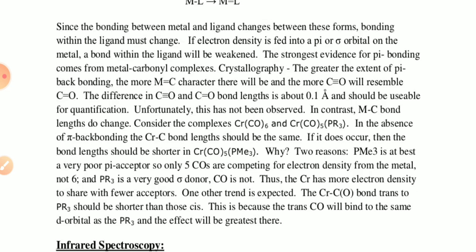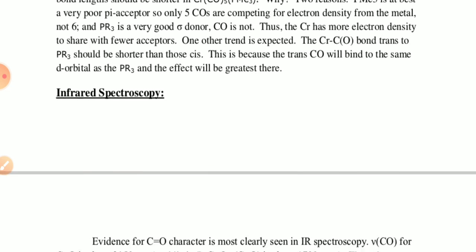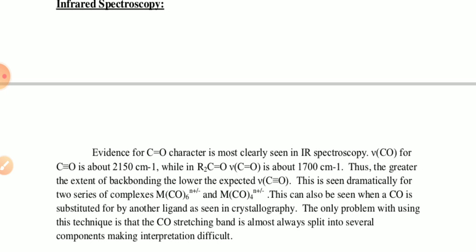If we talk about the infrared spectroscopy of this kind of molecule, the evidence of C double bond O character is most clearly seen in IR spectroscopy. The wavenumber for the C triple bond O is about 2150 centimeter inverse, while for R2C double bond O the wavenumber is 1700 centimeter inverse. This is seen in two series of compounds like M(CO)6 n plus minus and M(CO)4 n plus minus.